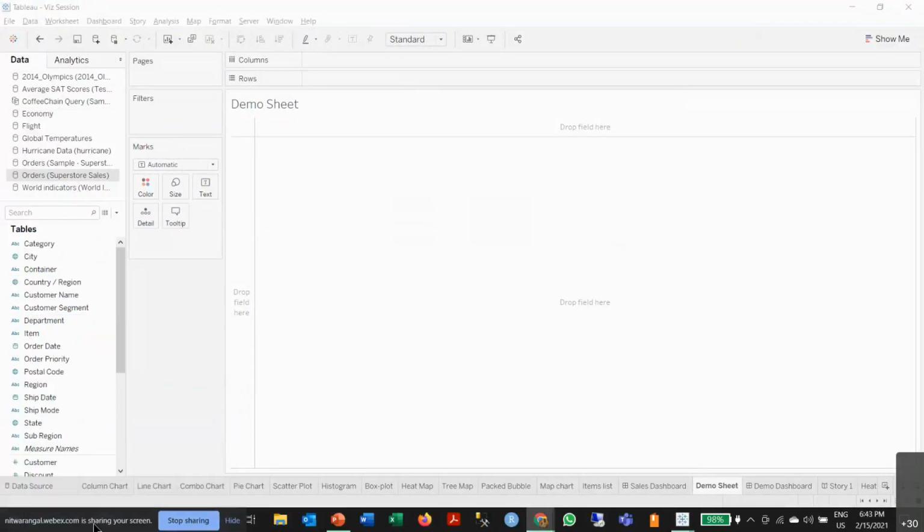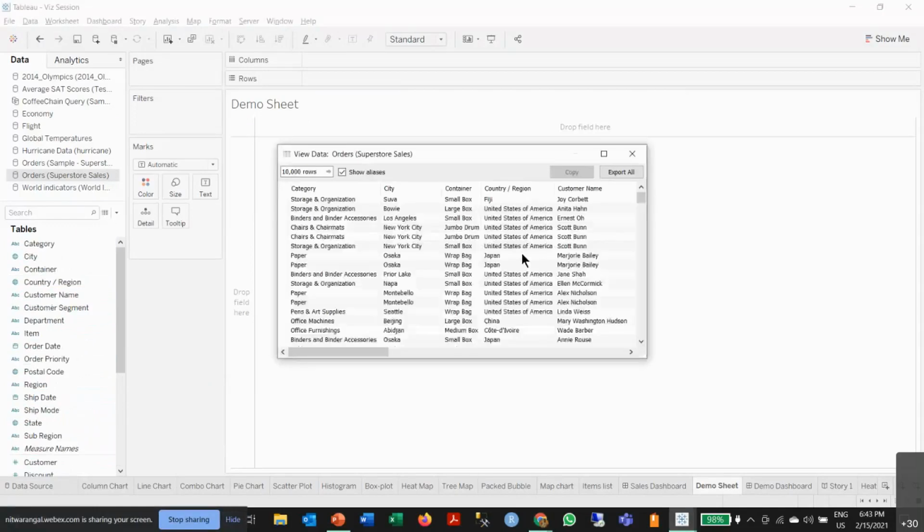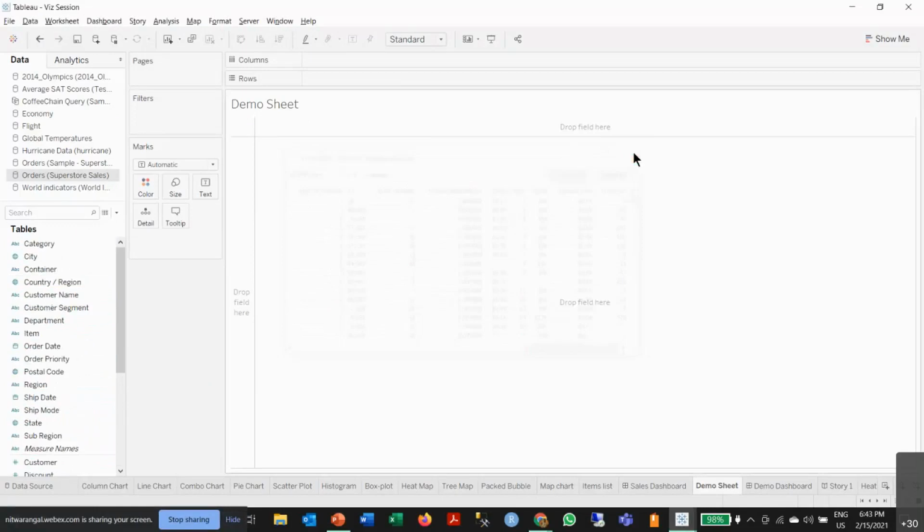Here you have the two panes I was mentioning. This is the dimension pane. As you can see, they are blue in color. Whenever I highlight them, they go blue. And whenever I go over a measure, it's green in color. So these are all numerical values. From here, View Data, you can get a preview of your data if you again want to look at it.